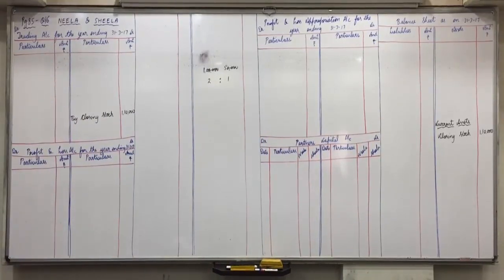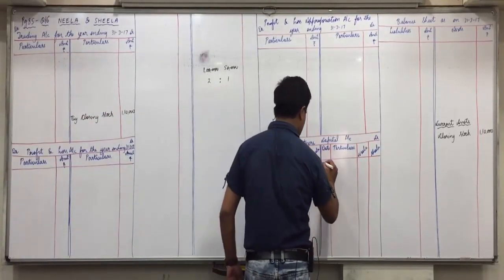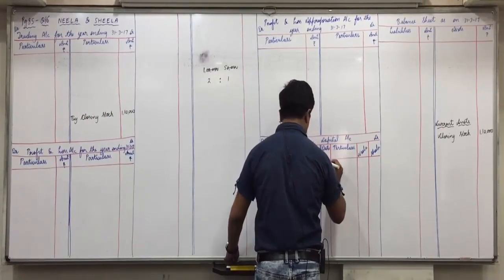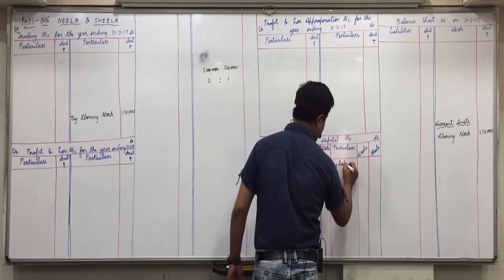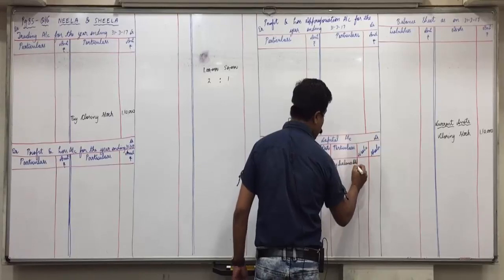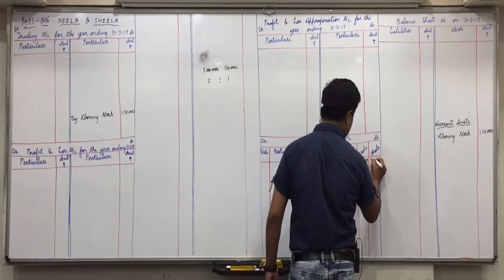Second, per annum 6% interest is payable on partners' capital. So, decide. Yes, so all of you put tick on Neela and Sheila's capital. First item, do you find 1,50,000? First of all, we will write that in partners capital account credit side, by balance brought down. In Neela's column 1 lakh and in Sheila's column 50,000.